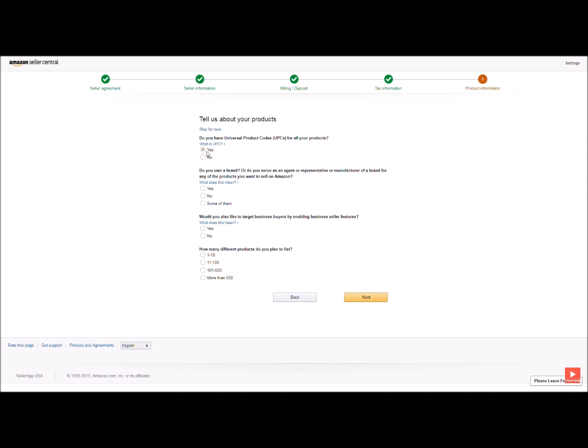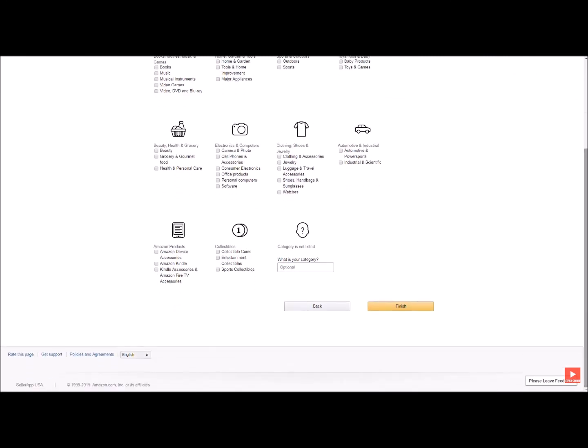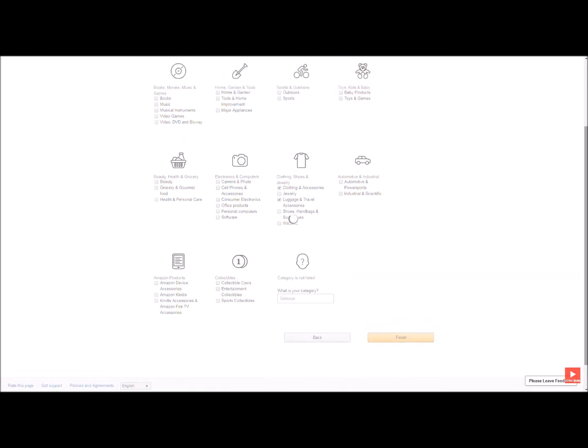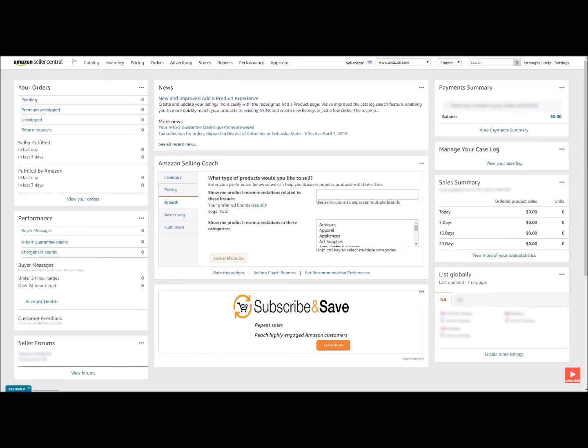Otherwise, no. In this next step, click Yes if you manufacture and brand all your products. Otherwise, click No. The next step asks for the number of products you plan to sell. Click on your option accordingly. After selecting all the options, make sure that whatever category you choose, you avoid any problems down the road. Lastly, click Finish to complete the sign-up process, and that's it.